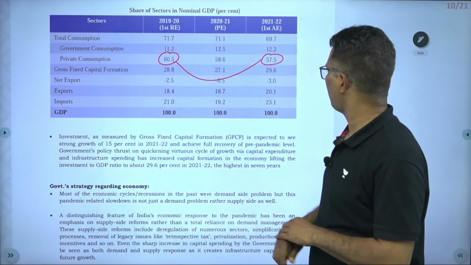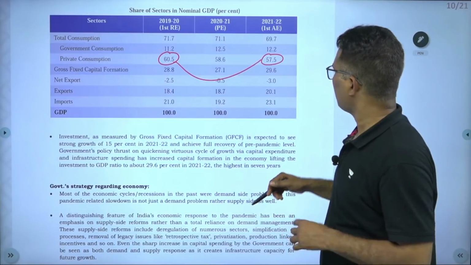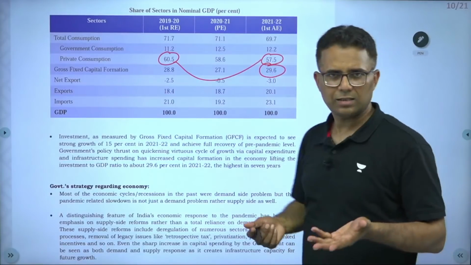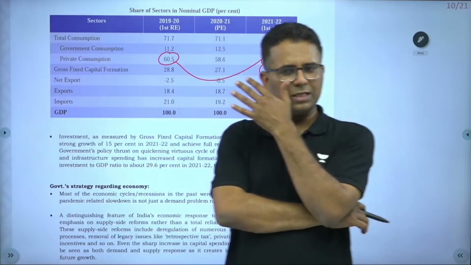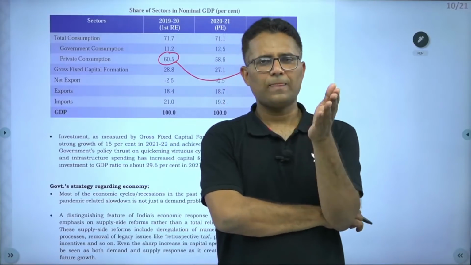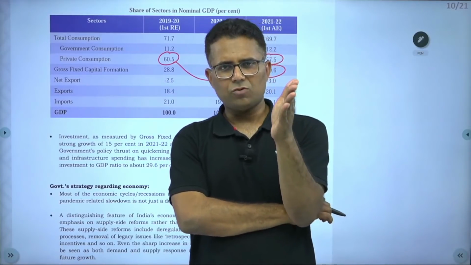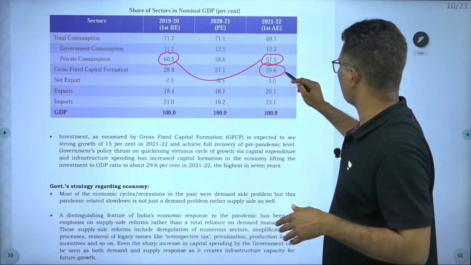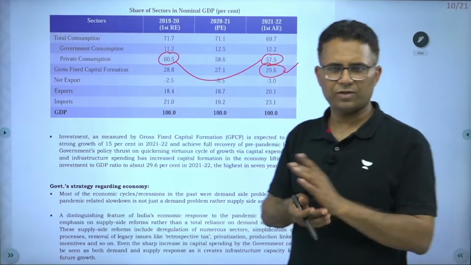And so its share in GDP, gross fixed capital formation has increased. See, gross fixed capital formation, as I have told you, 2 years back it had declined to 26-27%, but now it has peaked to 29%, almost 30% gross fixed capital formation.